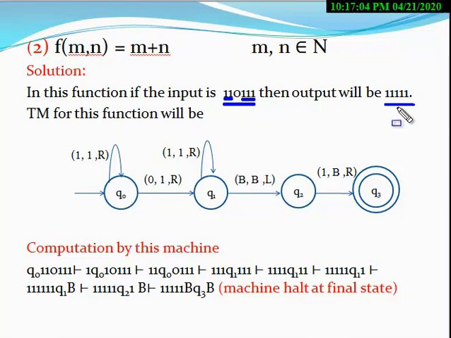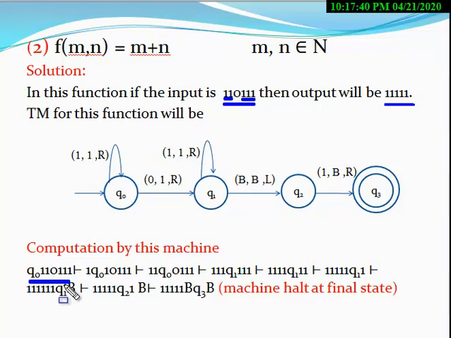Now you have to see how this input will be converted into this output. You have to think what method, what logic you have to apply to convert this input into this output. Here we apply the logic: the machine starts from the initial ID at the Q0 state. The input is 11011.